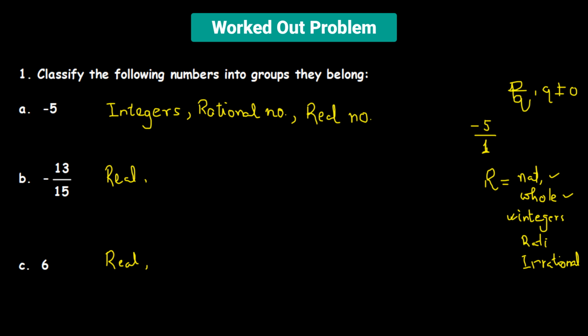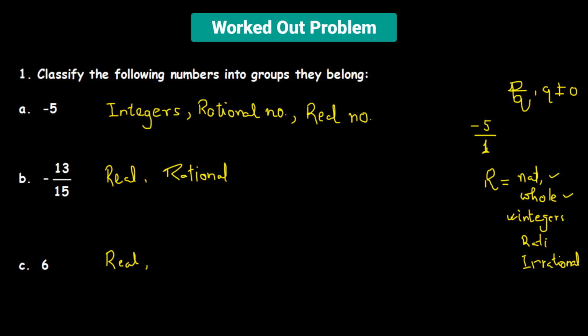Is it a natural number? No, it's not a natural number because this is not countable. Similarly, it's not a whole number, and also it's not an integer, because it is in a fractional form. So it is a rational number. The reason it's a rational number is because it's given in the form of P over Q, where P we can consider to be -13 and Q is a positive integer, which is +15. So this is a rational number. Since it's a rational number, there's no question of it being an irrational number.